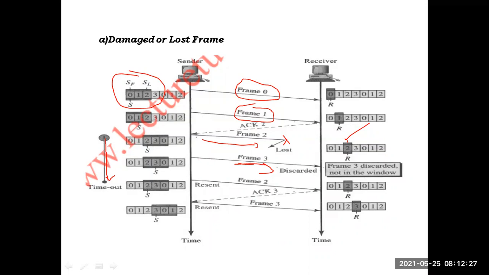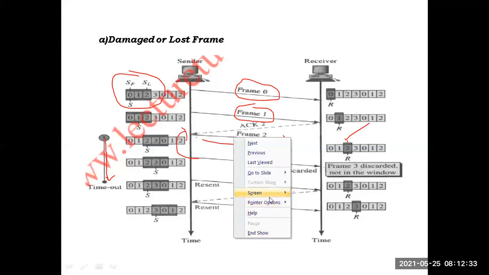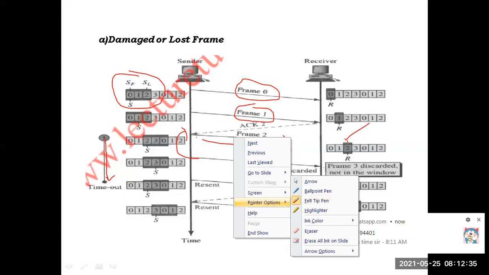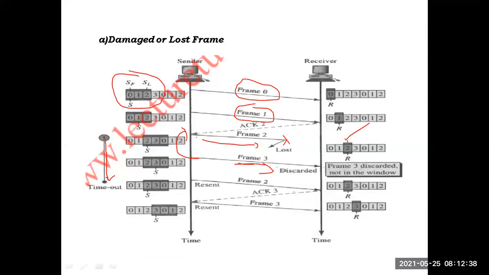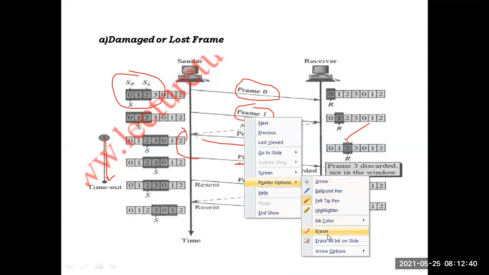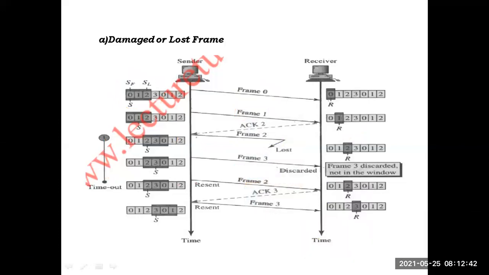He will go back to frame 2 and he will retransmit those. He goes back to this one and retransmits that frame 2. Why? Because the acknowledgement wasn't received within that time. That is the first case, the damaged or lost frame.